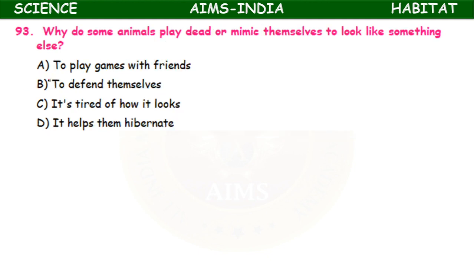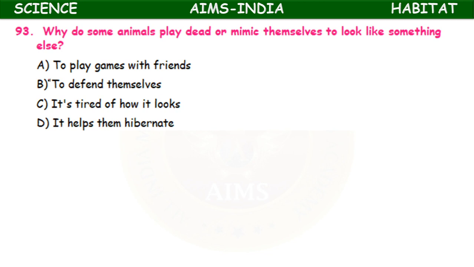Why do some animals play dead or mimic themselves to look like something else? To play games with friends, to defend themselves, it's tired of how it looks, it helps them hibernate.